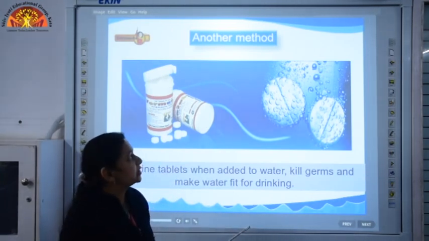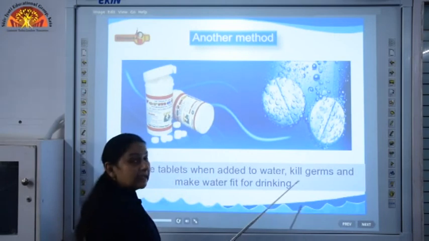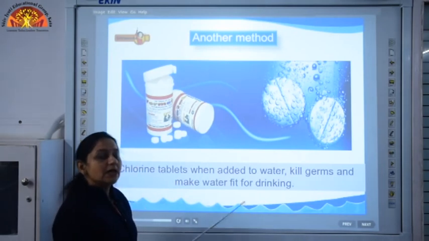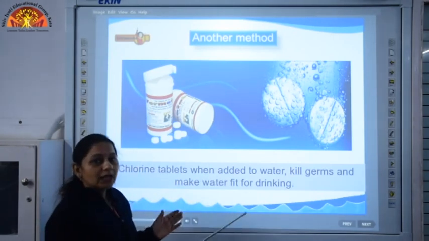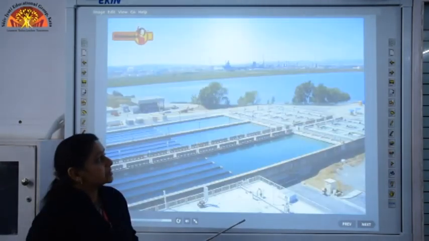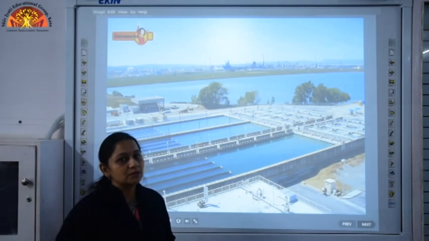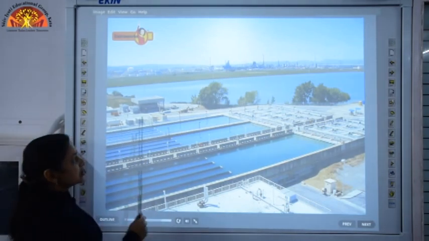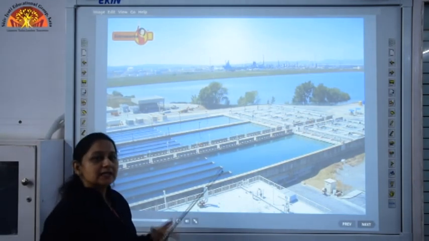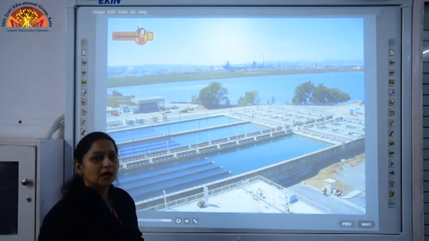Another method of purification is chlorination. Chlorine tablets, when added to water, kill germs and make water fit for drinking. It is a way by which we are removing germs, which we are purifying water. Other ways of purification, like in cities and towns, when water comes to our homes, what is done? Big purification plants are set up where sedimentation is done, decantation is done, as well as chlorination is also done, and after that it is supplied to our homes.